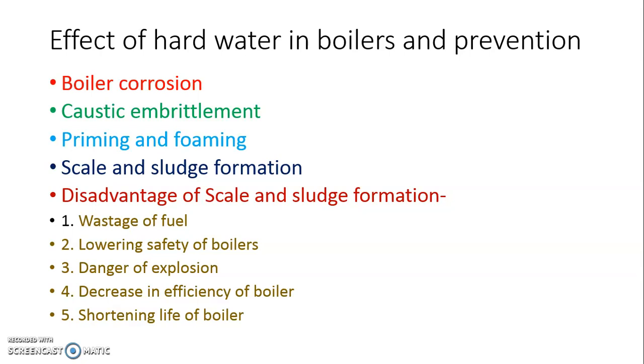Next, formation of scale or sludge reduces the safety of the boiler, that is, overheating of the boiler may cause an explosion. Due to thickening of scale and sludge, the efficiency of the boiler goes on decreasing, and hence an overall problem arises, shortening the life of the boiler.